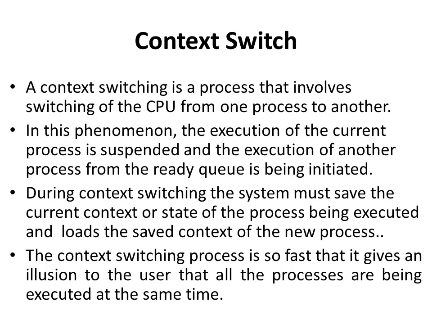During context switching, the system must save the current context or state of the process being executed and load the saved state of the new process. The context switching process is so fast that it gives us the illusion that all the processes are being executed at the same time. Context switching can occur first when an interrupt occurs, or second when the scheduler switches the CPU from executing one process to another.